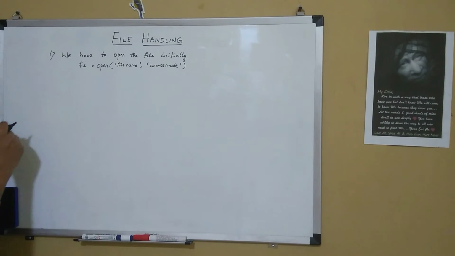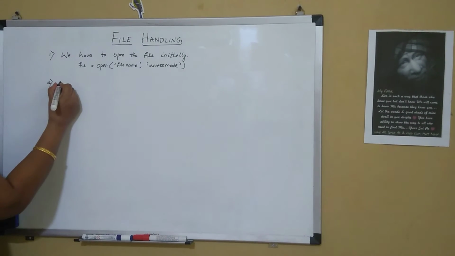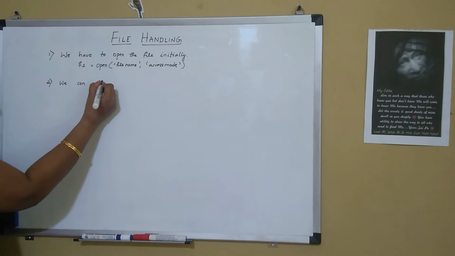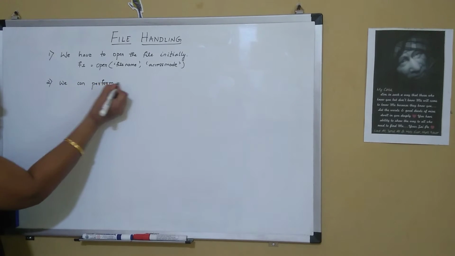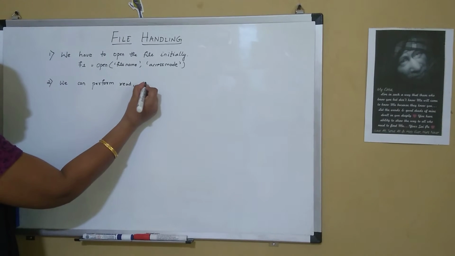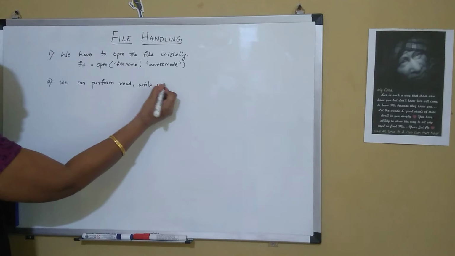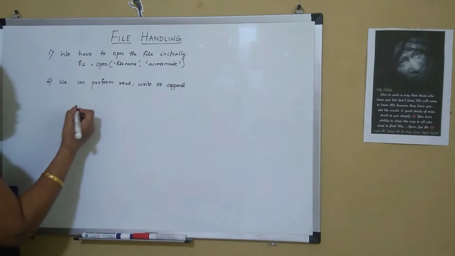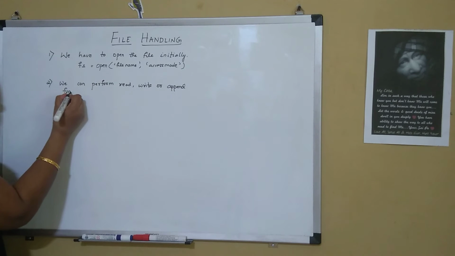So once we open the file, then we can perform read, write or append functionality.